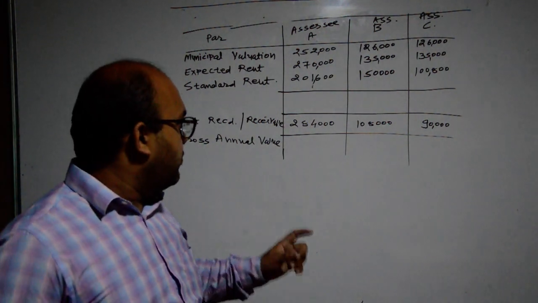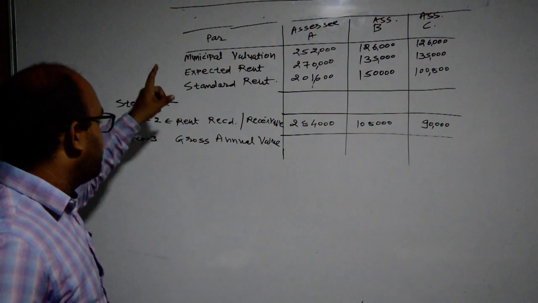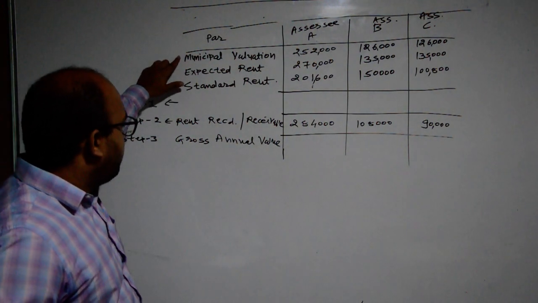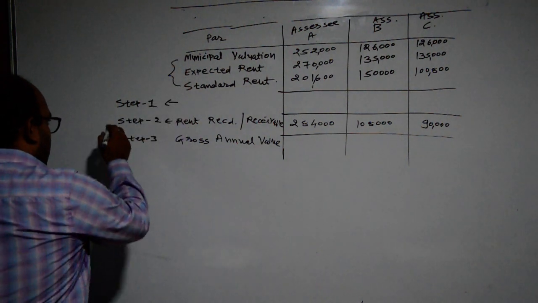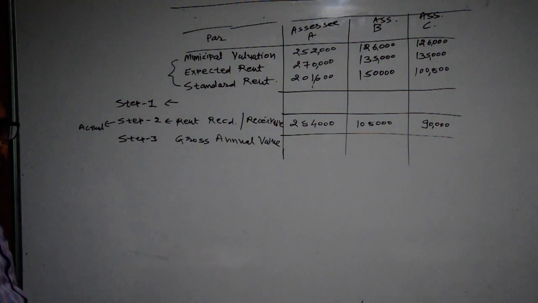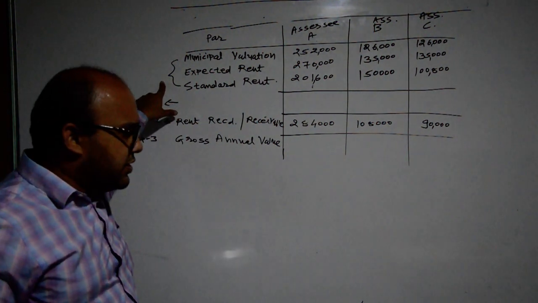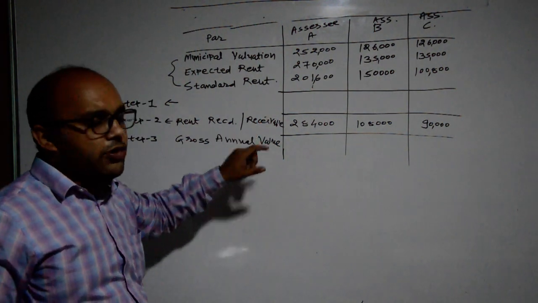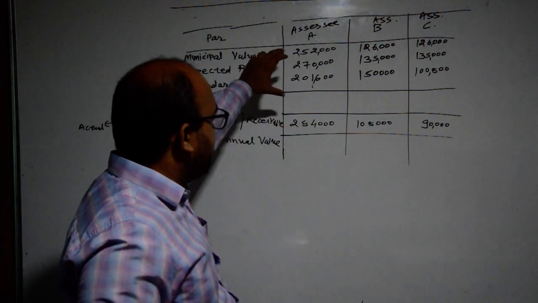Please take a note here that these three components are different and the actual amount received is different. These all are the basis of calculation, and this is the actual amount which is received by the SSE.